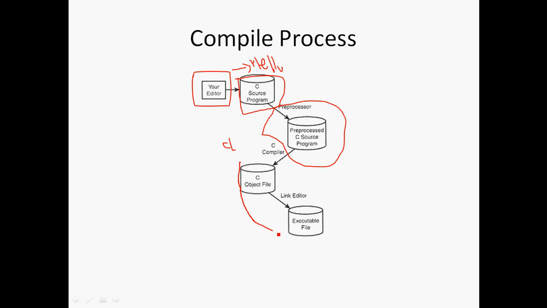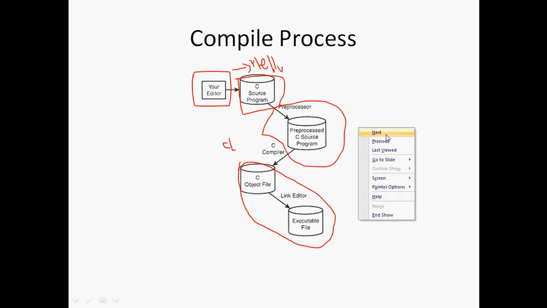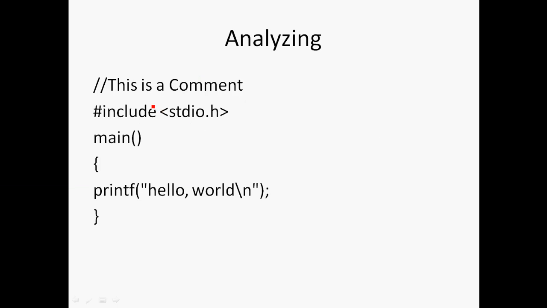This is the program which we wrote in the text file. First is this comment. These two symbols denote that this is a comment. Comments are ignored by the compiler. Comments are used to help the programmer understand the program more easily. If I come back after two or three years and open my own program, comments will help me understand what I have written there. So comments are used for that.